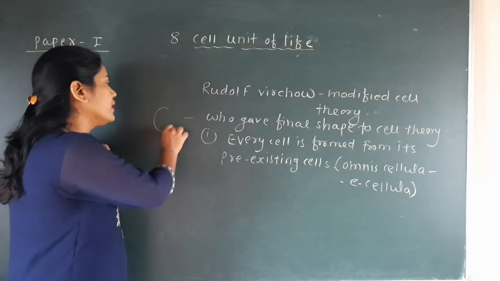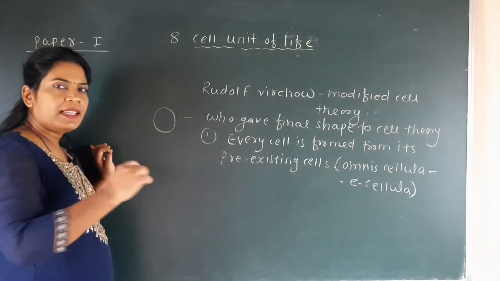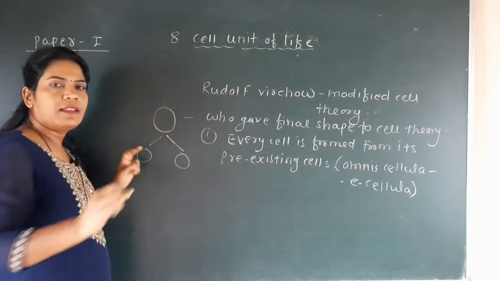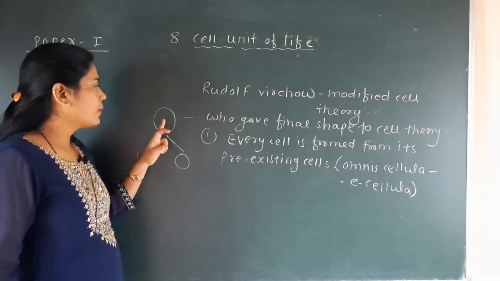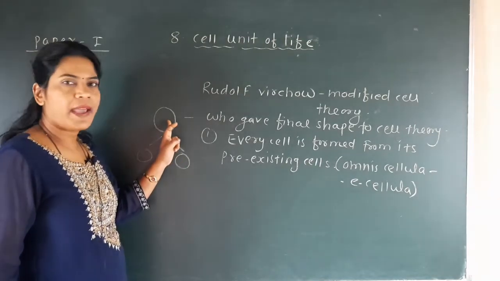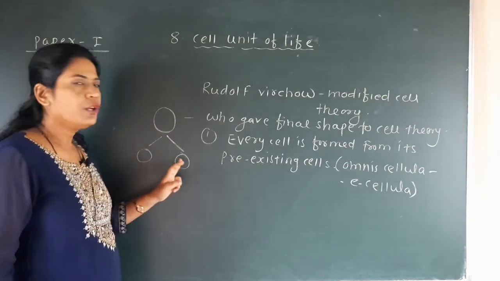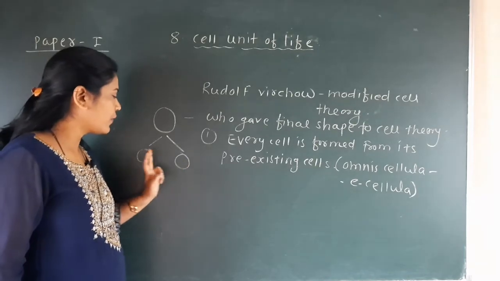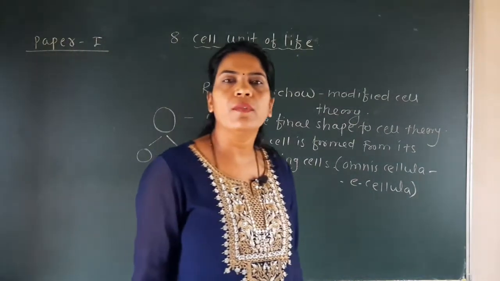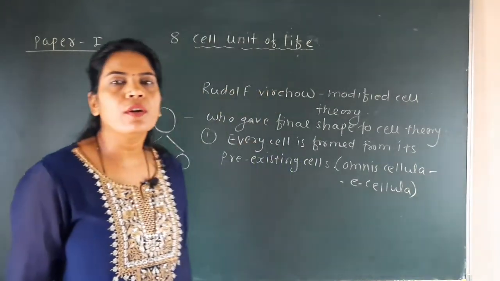It is the parent cell, and these are the daughter cells. So every cell is formed from its pre-existing cell, and this hypothesis was given by the scientist Virchow.